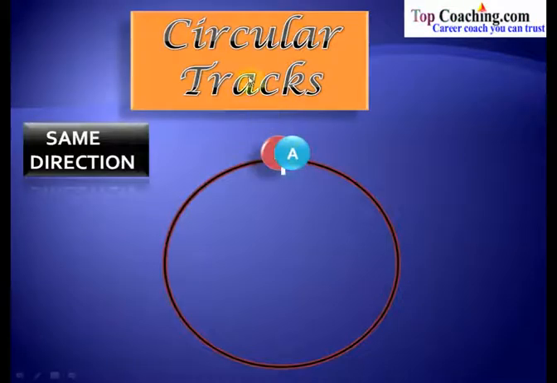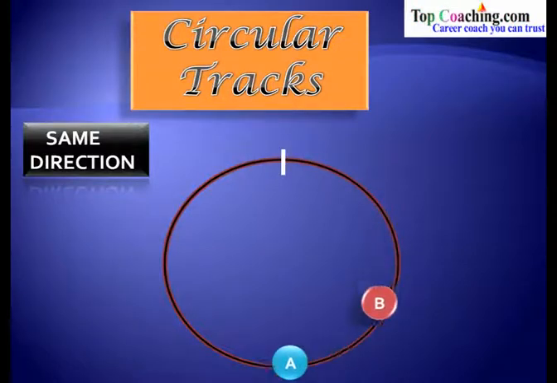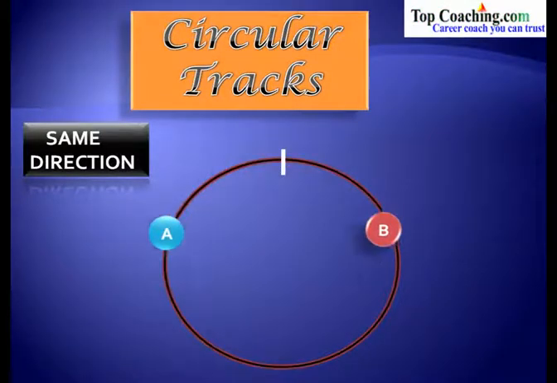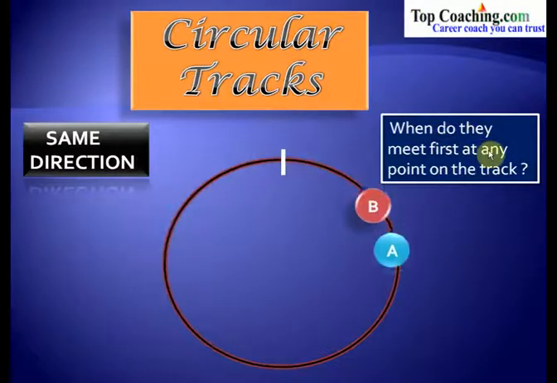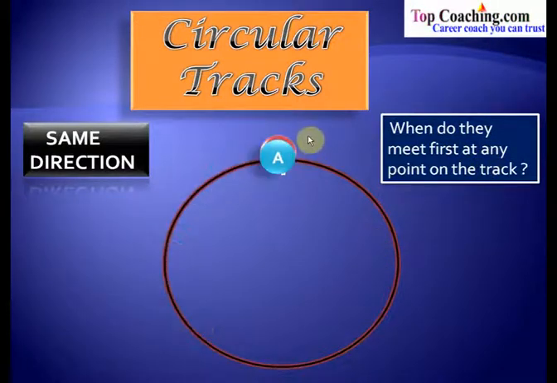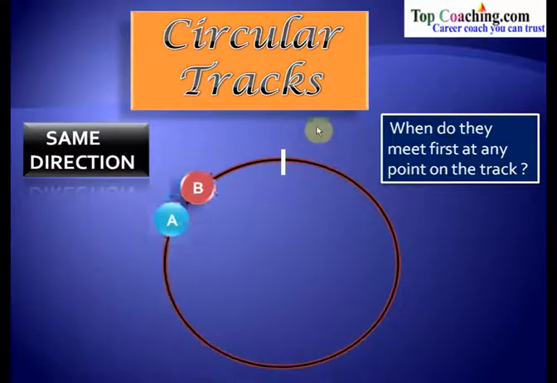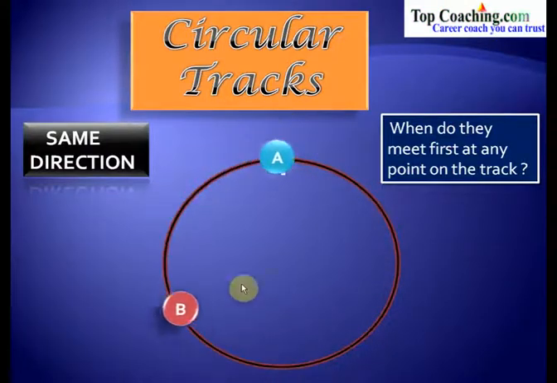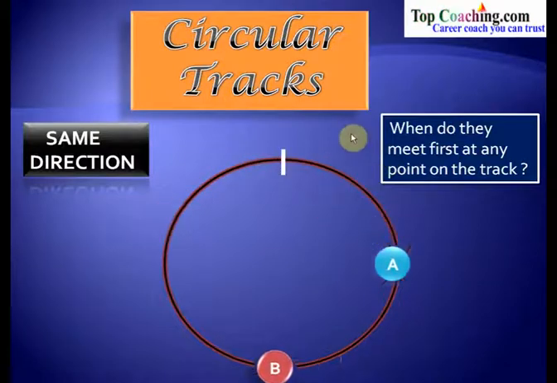Now we are going to study the circular tracks. What happens in the circular track? Let us say that we have a circular track in which again we have two participants, A and B. Now these two participants are running along this track in the same direction. If I ask you, when do they meet first at any point on the track? Just after starting the race, what is the time at which these two participants meet each other?